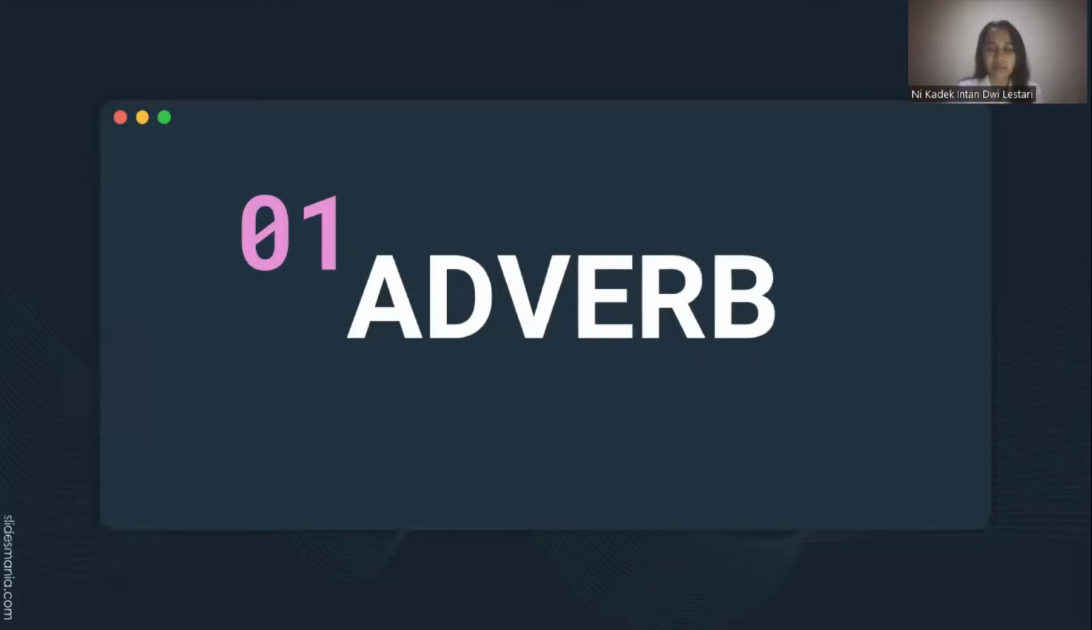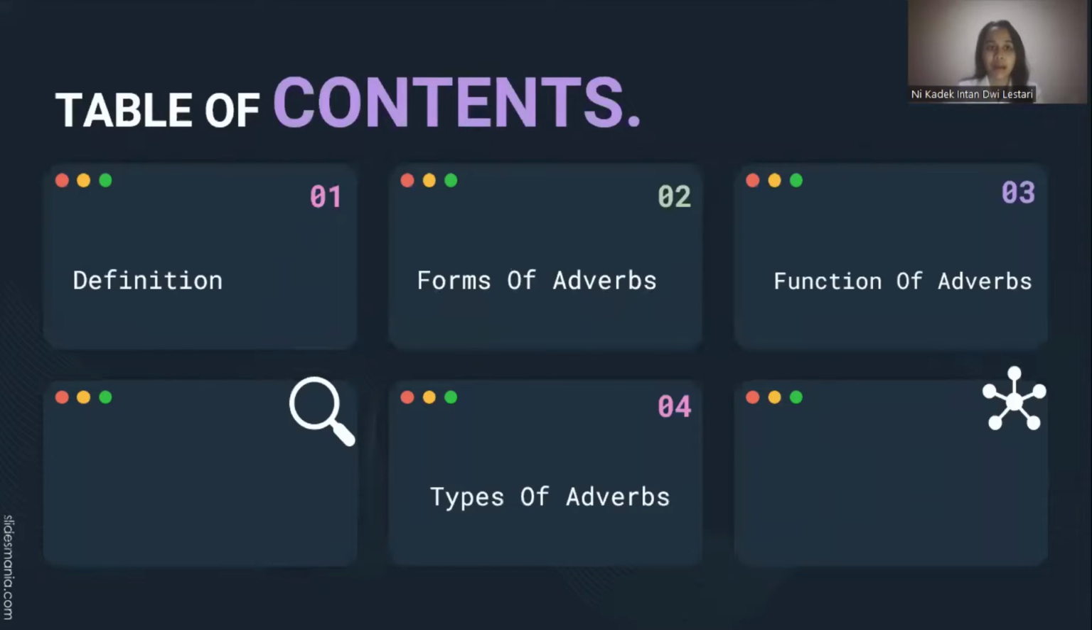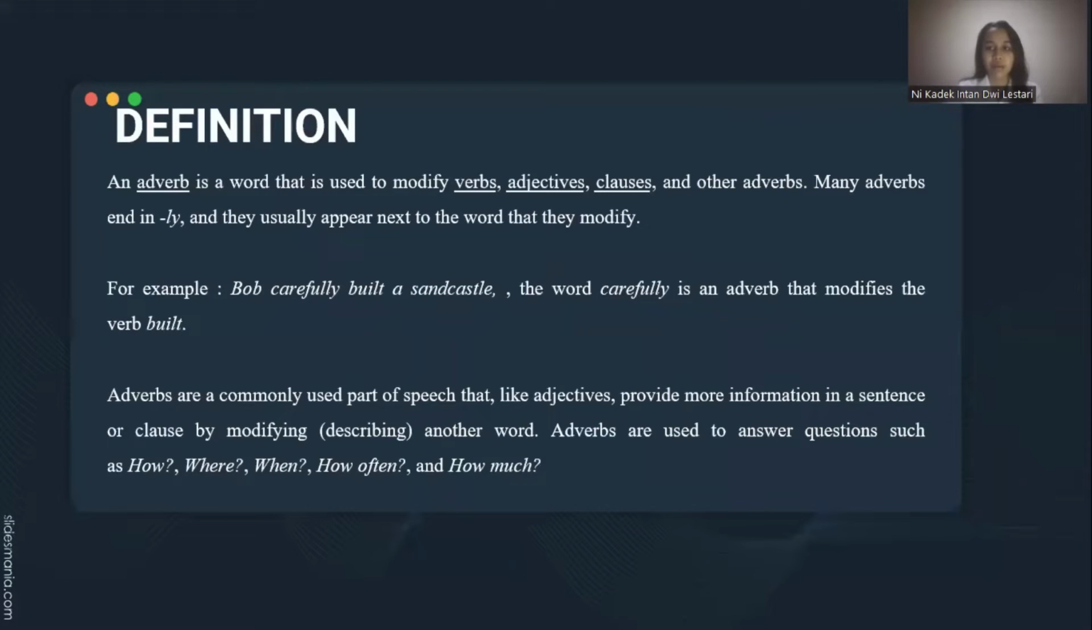We start with adverb. I have a table of content also here. The first one is definition. The second one is form of adverbs. The third one is function of adverbs. And the last one is types of adverbs. I would like to start with definition.